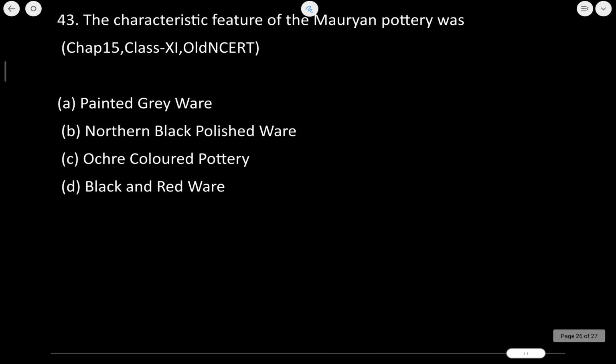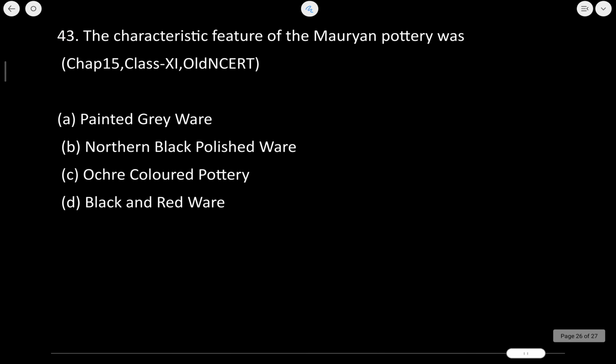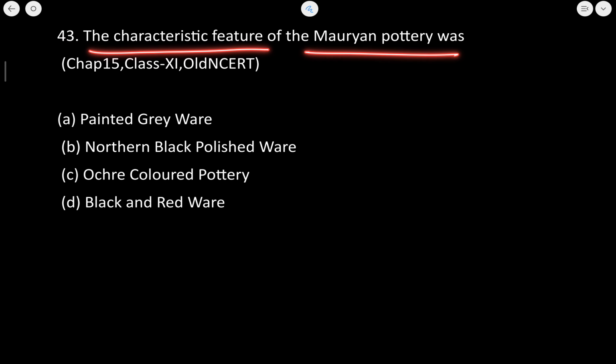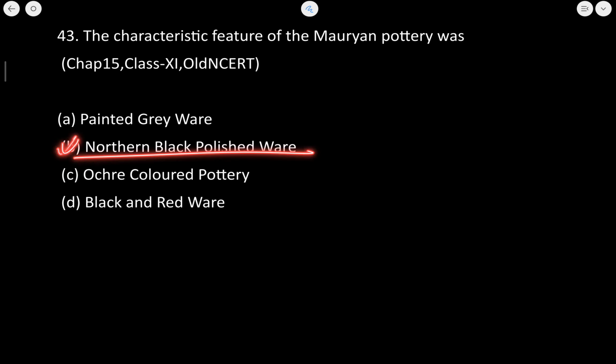Let's see the next question. Now this is the characteristic feature of the Mauryan pottery. It was also known as the Northern Black Polished Ware. So B is the correct answer to this question.